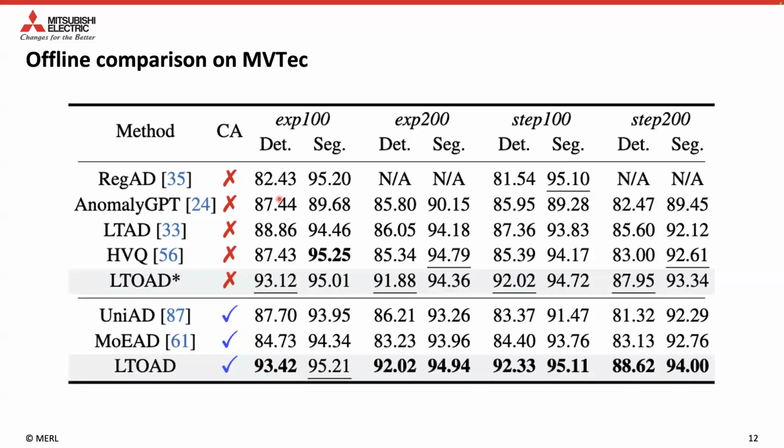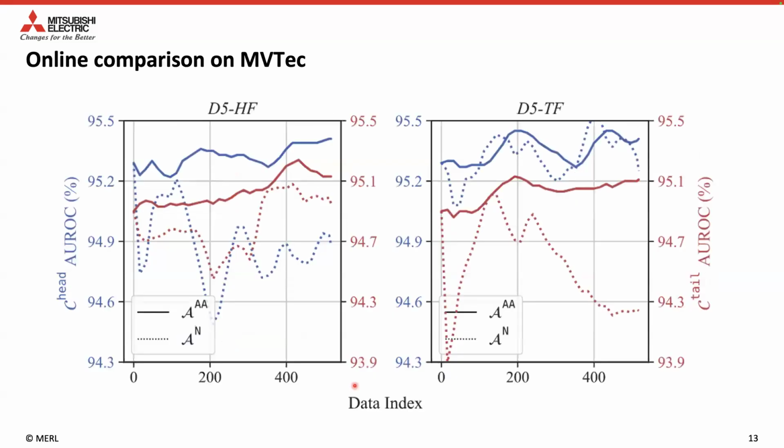Here is a comparison of offline MVTec AD in image level and pixel level. The column CA indicates whether a method is class agnostic or not. We observe that our LTOAD outperforms the SOTA on most settings while using no class information. Here's a comparison of the most challenging online configurations on MVTec AD. While the baseline falls off when the data distribution changes, our method keeps improving stably.